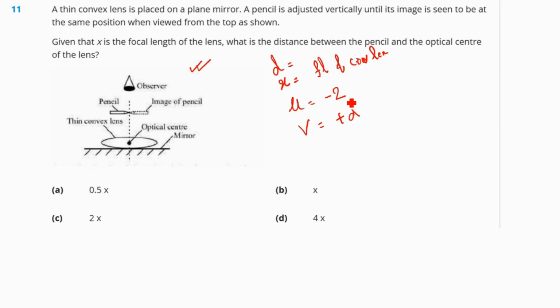Plus d. Why? Because the image is above the lens, on the same side as the pencil. Okay. So here the lens formula will be 1 by v minus 1 by u is equal to 1 by x. If we put in the values, 1 by d minus 1 by minus 2d is equal to 1 by x. Correct.